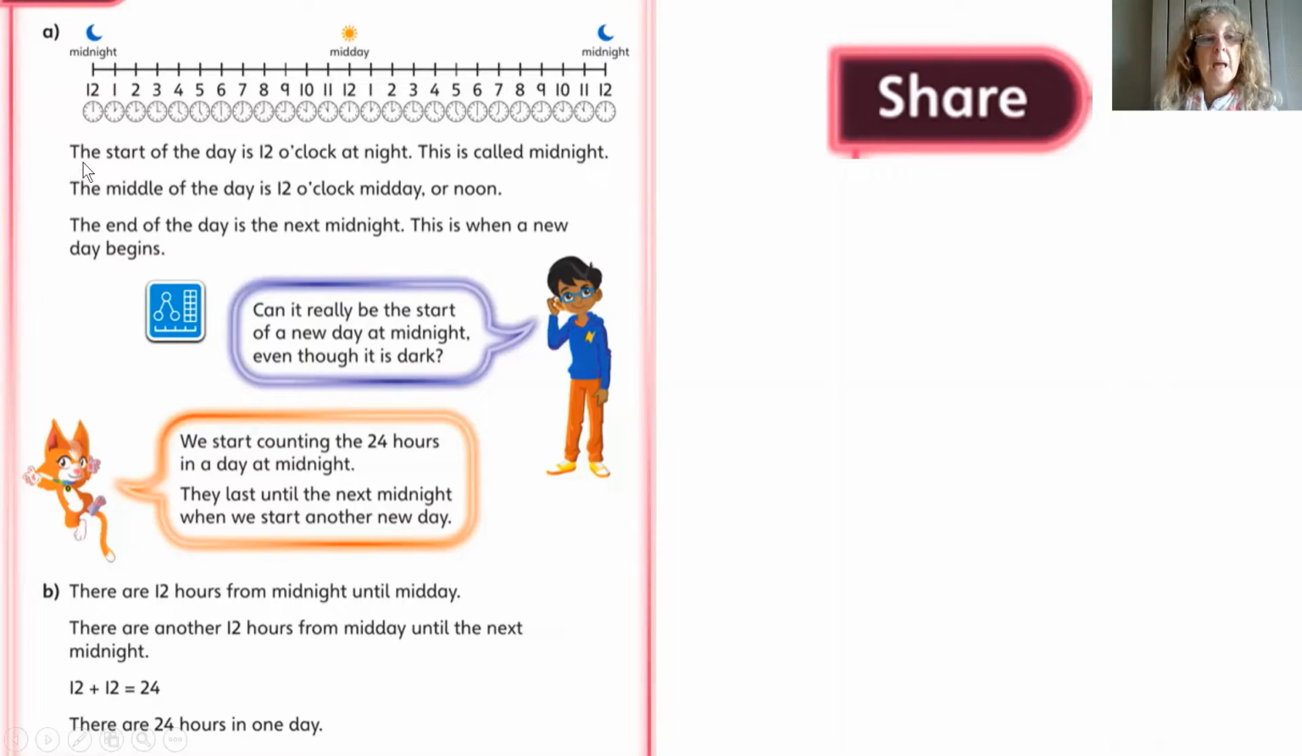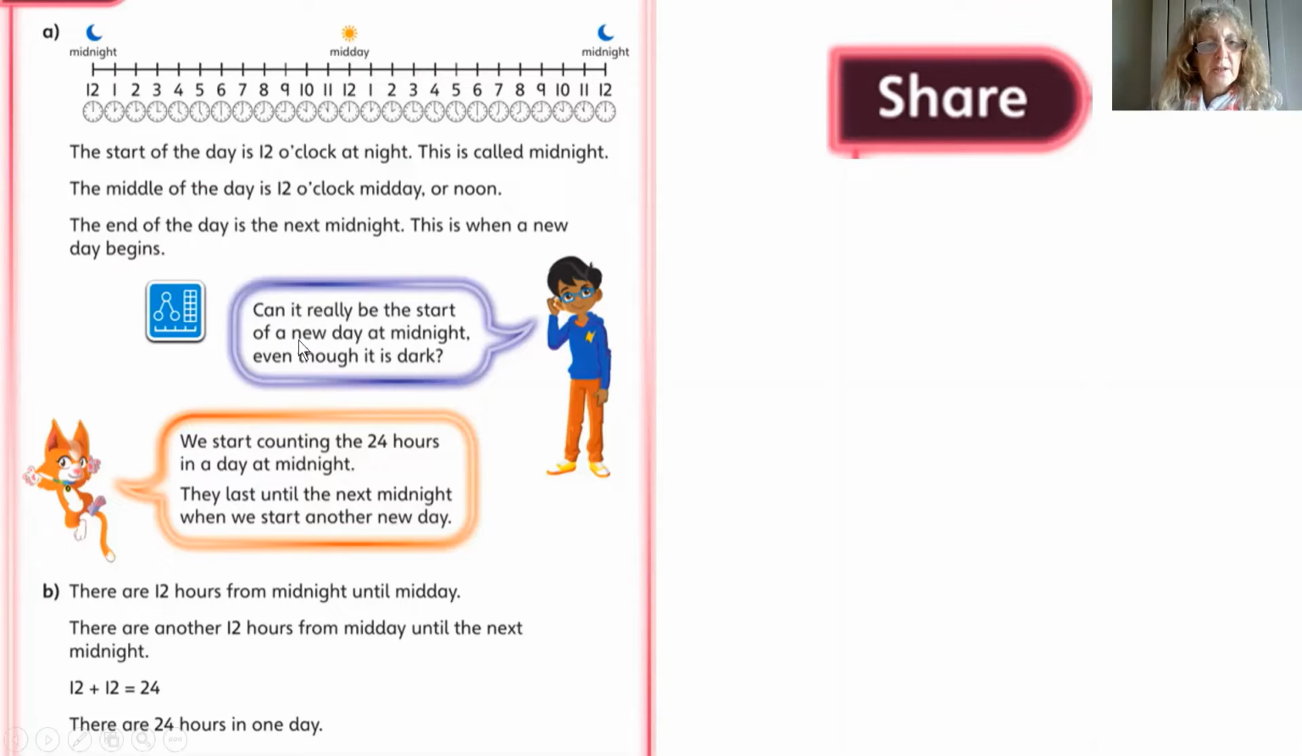Why is that? The start of the day is 12 o'clock at night, and we call this midnight. The middle of the day is 12 o'clock midday or noon, and that's this time. The end of the day is the next midnight. This is when the new day begins, which seems quite confusing because the day is starting probably when you're fast asleep. Let's have a look what this young man says.